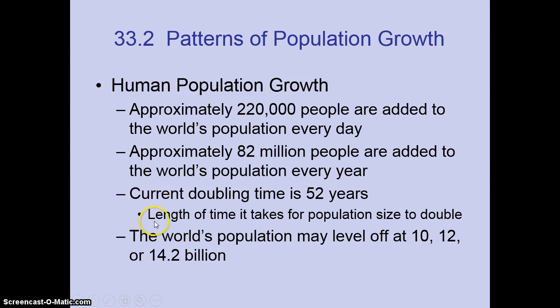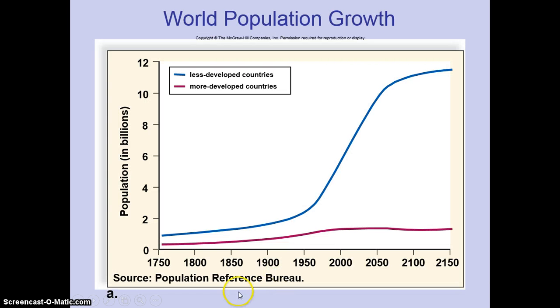So remember, the doubling time is how long it's going to take for our population to double its size. So at this growth rate, they think that we will double our size in 52 years. So the world's population, we expect to see level off at 10, 12, or 14.2 billion, just depending on the ability of us to sustain that many people. This is from the Population Reference Bureau, and this is population in billions.